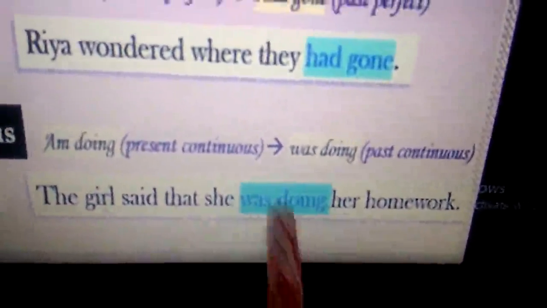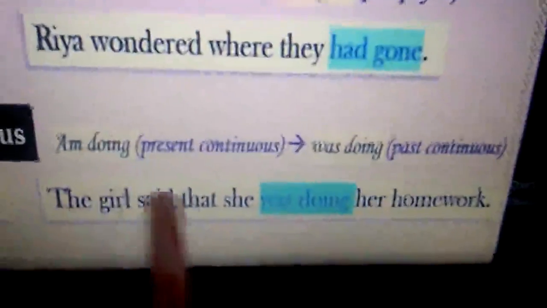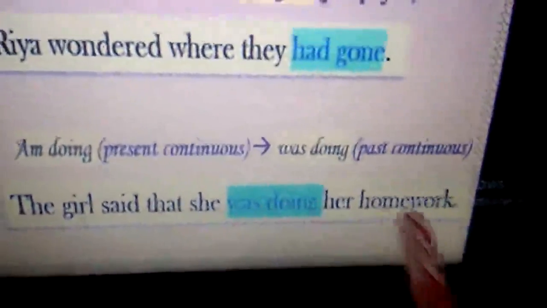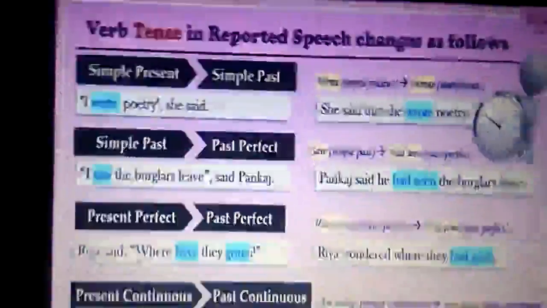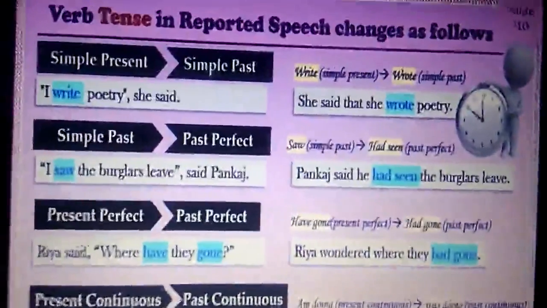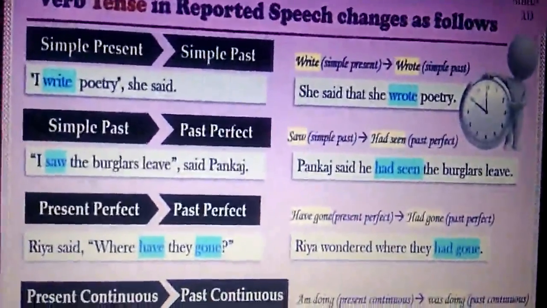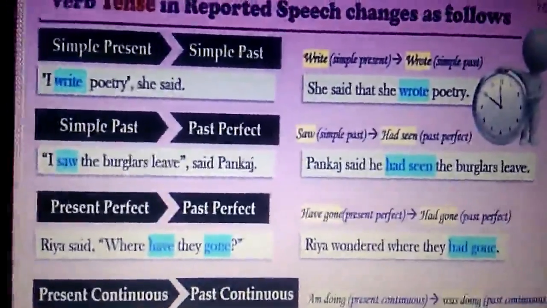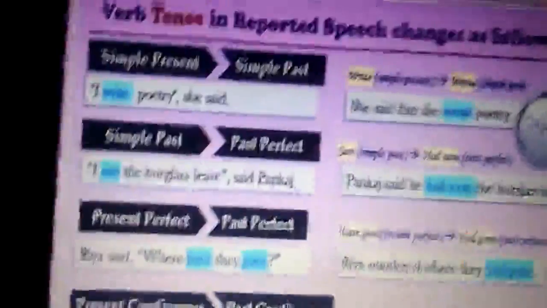She was doing. This am doing has changed to was doing. Here, there's a backshift in tenses. That means there is a change in tenses. The first change is simple present tense has changed to simple past. When we just change this direct speech in